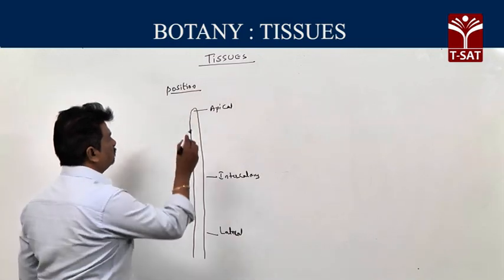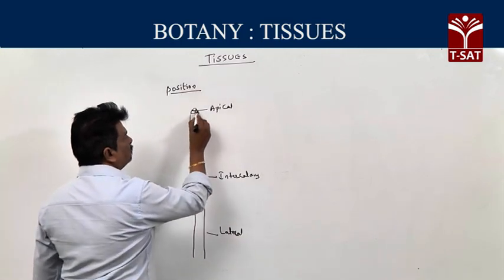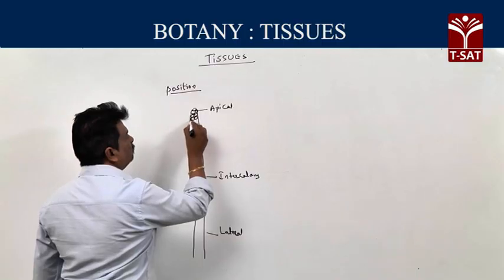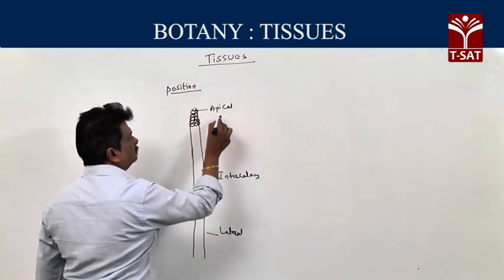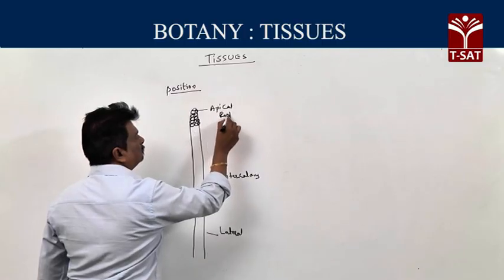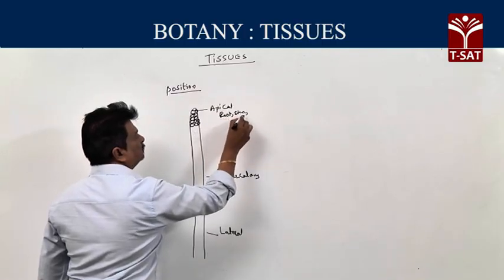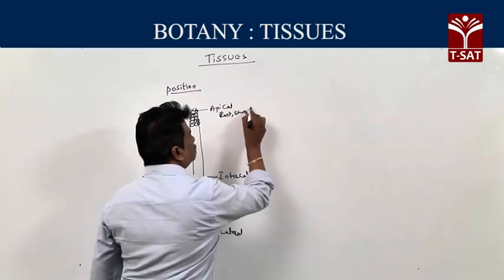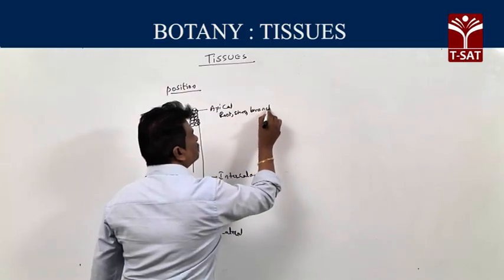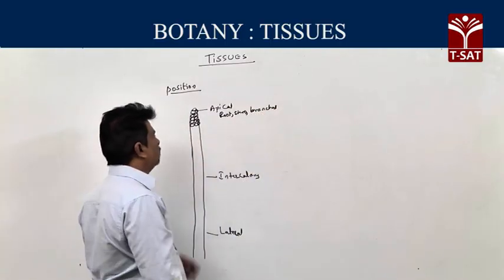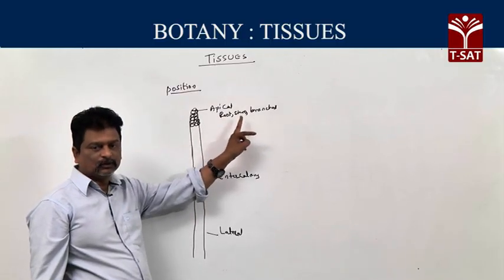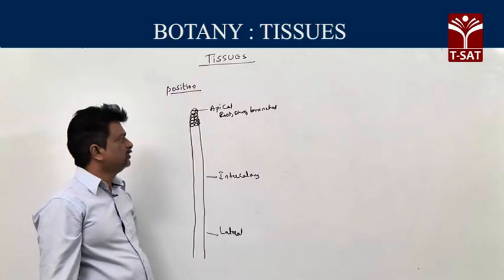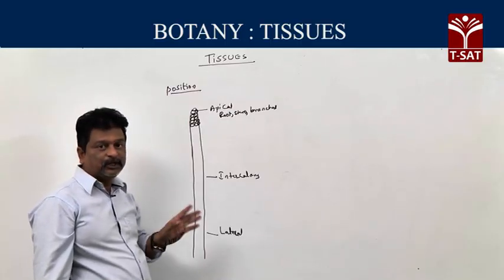So apical meristems means these meristems are present at apex of root or apex of stem, then apex of branches. So apical meristems are present at the apex of root, stem and branches, absent in apex of leaves.